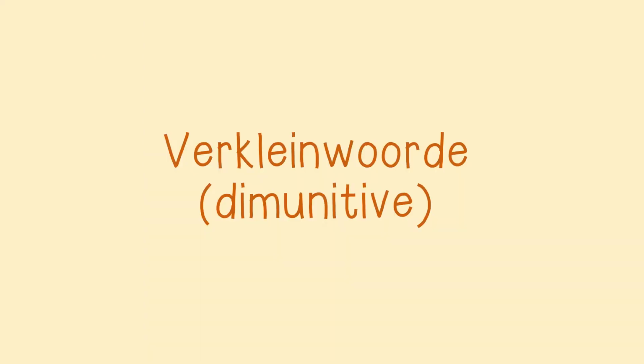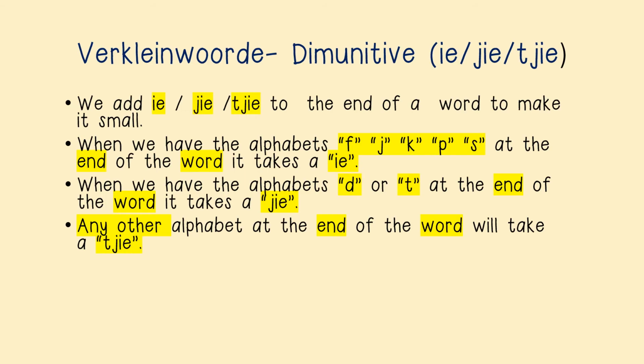Nou ons doen verkleinwoorde. Now you will be doing diminutive. Diminutive means you want to make the word small. Okay. Now when we make a word small, we add je, ie, or tjie. We add the je, the ie, or the tjie to the end of a word to make it small. Okay? So we add either one of these three. One of them can be used at the end of the word to make it small.